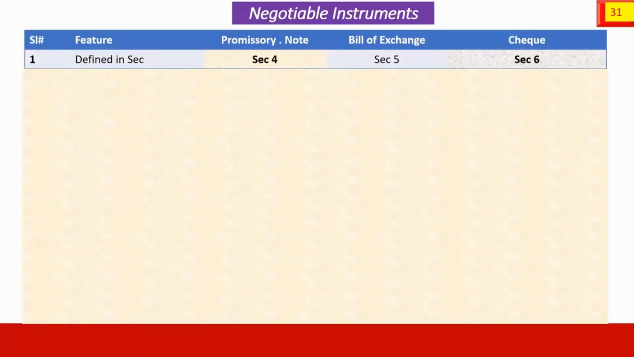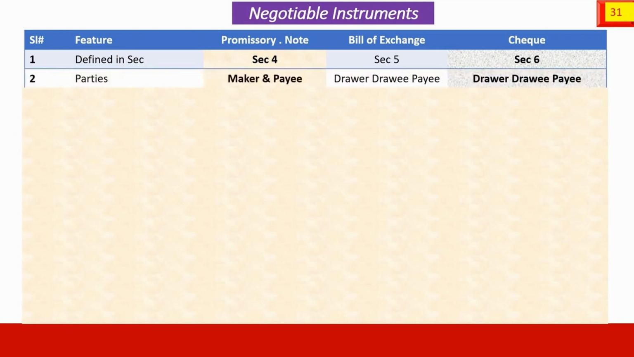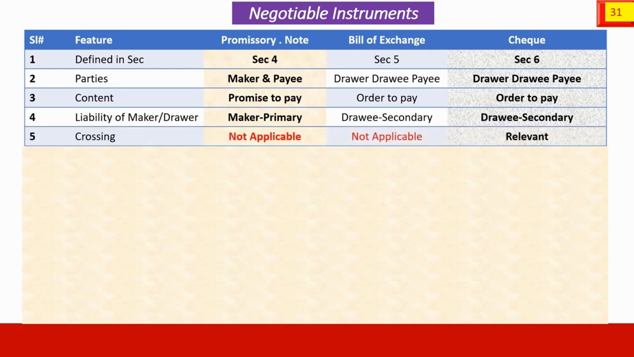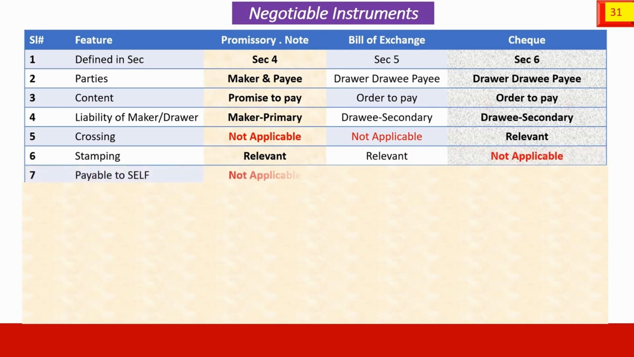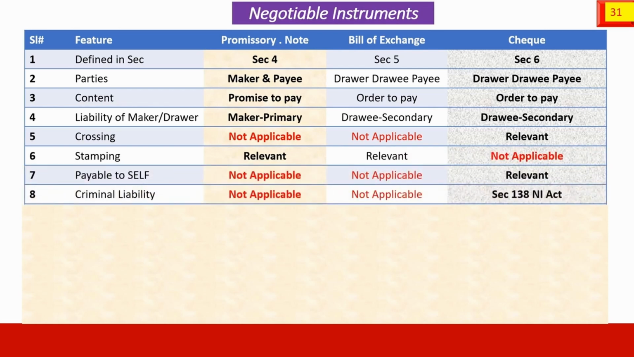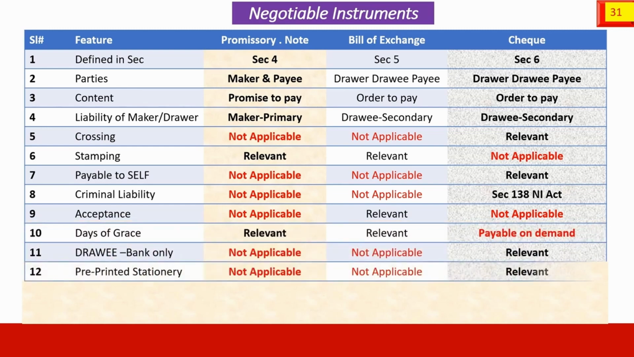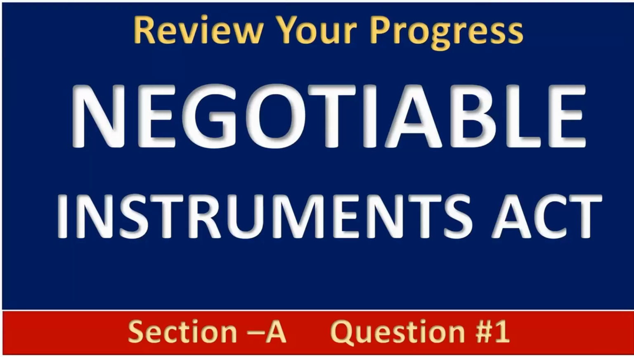Defined in section 13, the 3 instruments, parties, content, liability of maker or drawer, primary or secondary; crossing applicable only to checks, stamping not applicable to checks, payable to self only in respect of checks, criminal liability under section 138 for checks, acceptance relevant only for bill of exchange, days of grace for bill of exchange and promissory note, ROI bank only in respect of checks, pre-printed stationery for banks in respect of checks, notice of dishonor necessary in case of bill of exchange, in case of checks bank advice enough.